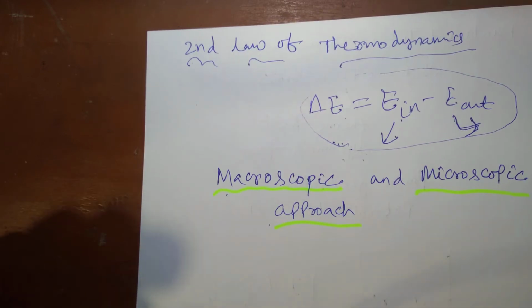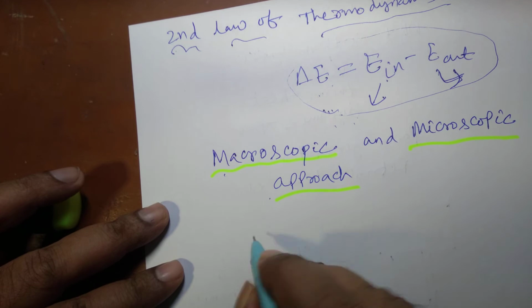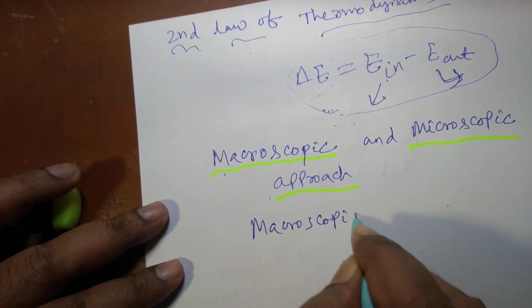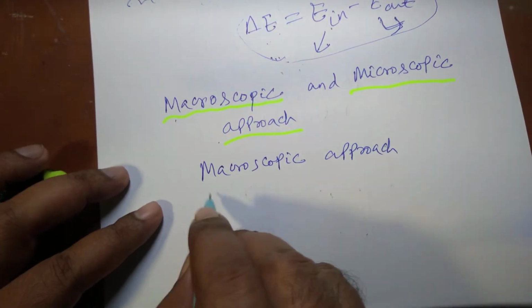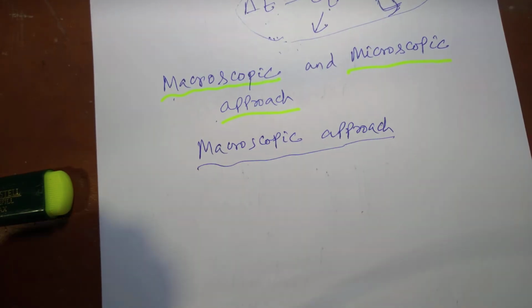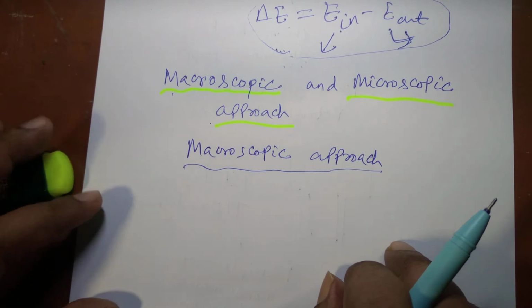So what is the basic difference between these two? In the macroscopic approach, we focus upon a certain quantity of matter, not on the small particles that the matter is composed of.